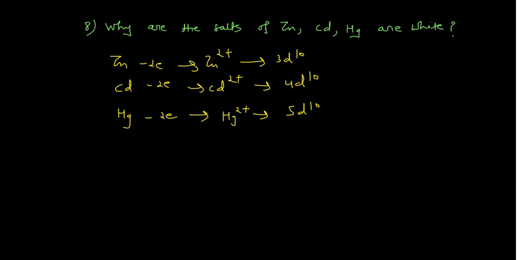But these d orbitals are filled in zinc, cadmium and mercury salts, so there is no possibility of dd transition. And when there is no dd transition, they appear colorless, or white, in their salts.